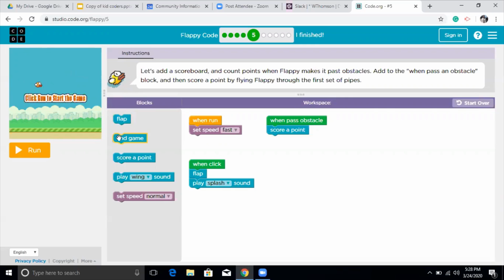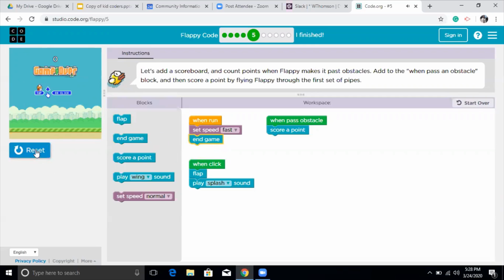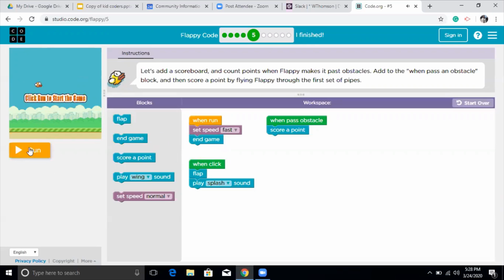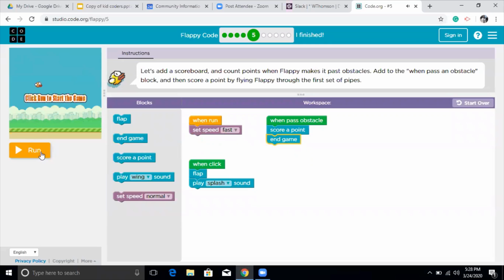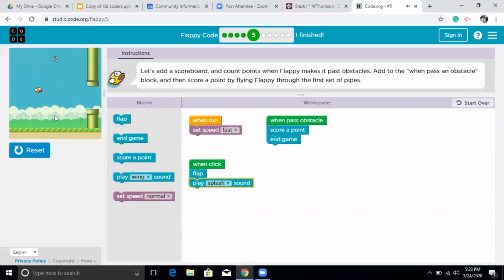Okay, so I'm going to change a little bit, and I'm going to say when run, then end the game. Let's see if it works for me. Okay, reset. Oh no, so yeah, I'm just saying run and end the game. I'm clicking on run, it's ending the game for me. So let's say when I click here, score a point and end the game. So just score 1 point and end the game. Okay, so let's try this. Game over. See, I just scored 1 point, it's 1 here, and this game ended for me.